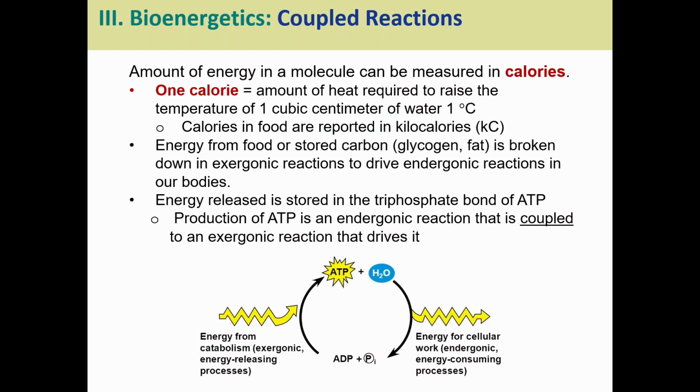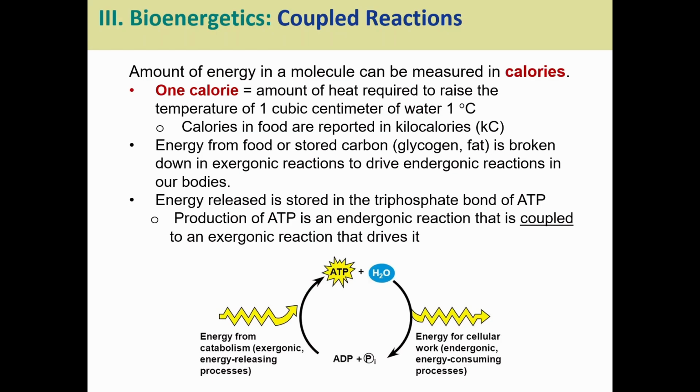The energy from food that is stored away in our bodies, like the glycogen and fats we have, gets broken down in exergonic reactions. So we break them down to release energy to drive an endergonic reaction. We see them paired together. They're coupled: one exergonic reaction is used to release energy that can be utilized by the endergonic one. Usually what we're looking at is the energy from the catabolism of something like glycogen or fat or glucose being used to drive the endergonic process of producing ATP.